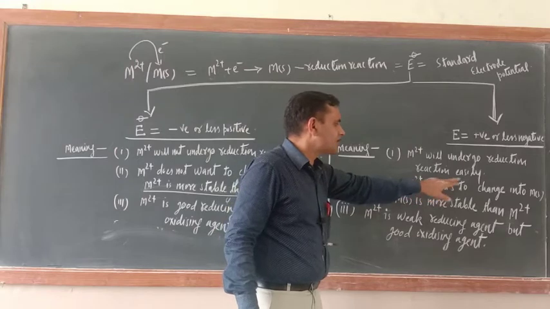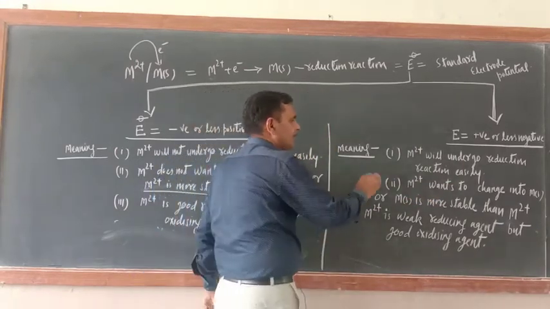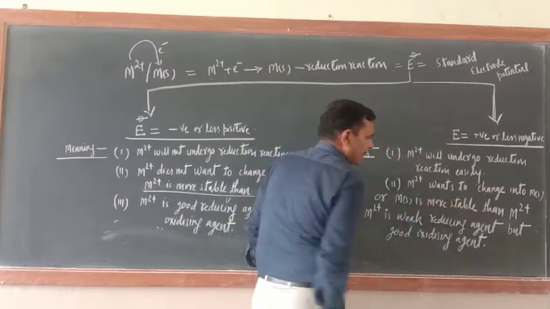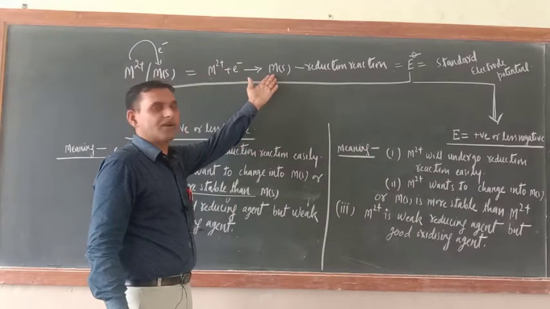M2+ wants to change into M. What is the meaning of this? Very easily M2+ wants to change into M. So M is more stable than M2+, which means it is easily gaining electrons and wants to get converted into this form.